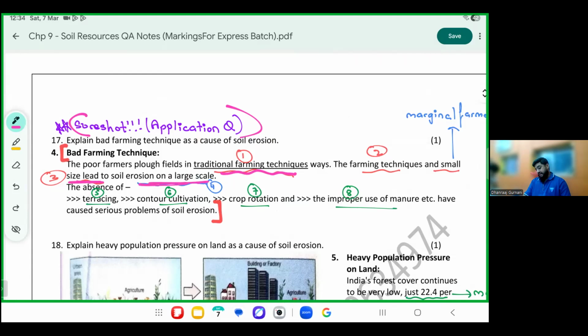How do you prevent this, or what is the reason? The absence of terracing, contour plowing, crop rotation, and improper use of manure are all causes of soil erosion and bad farming techniques. If you don't do terracing, contour cultivation, crop rotation, and proper use of manure, it is going to result in bad farming techniques.